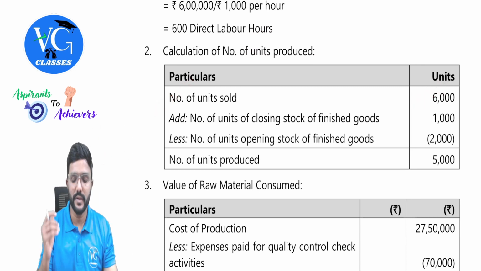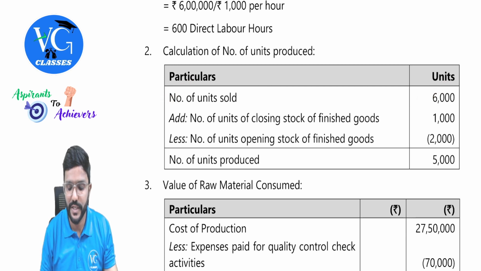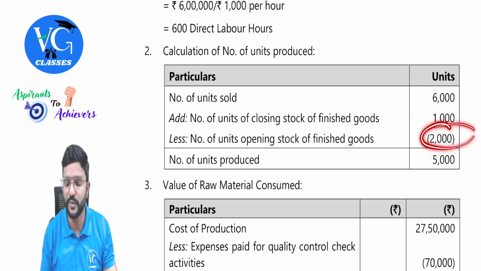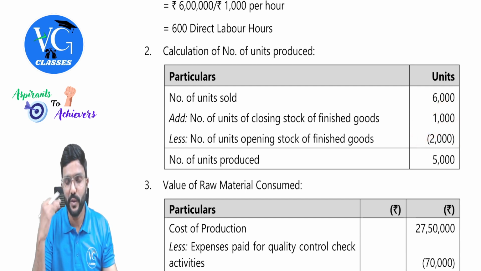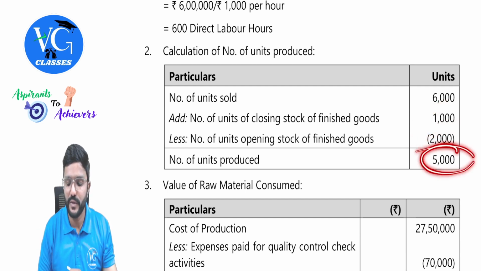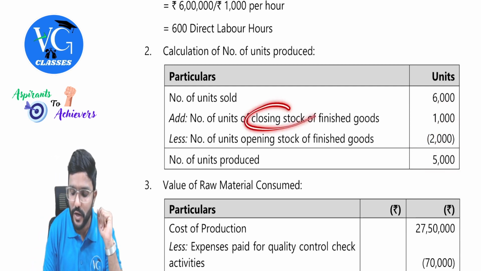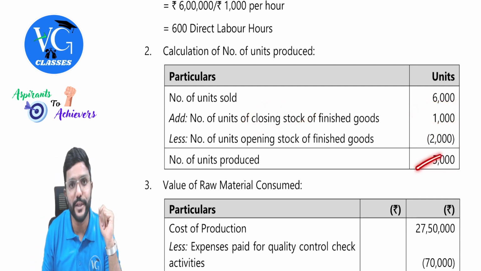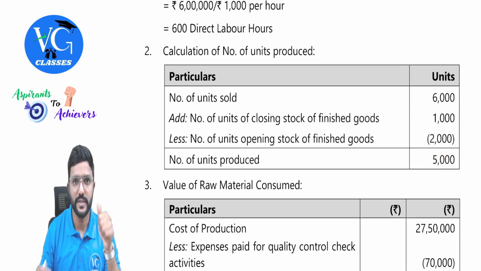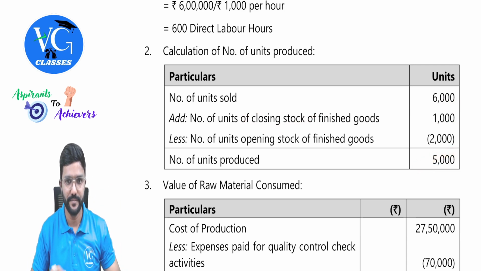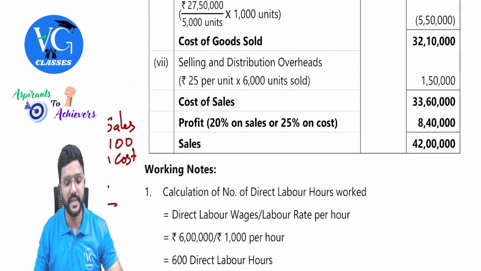Then in the data they have given closing stock 1000 units and opening stock 2000. So add closing stock and deduct opening stock because we are doing reverse. So the number of units produced would be 5000. And if I ask you the closing stock 1000 units is from where? 5000. Hope you got it. Third working note we will see later.